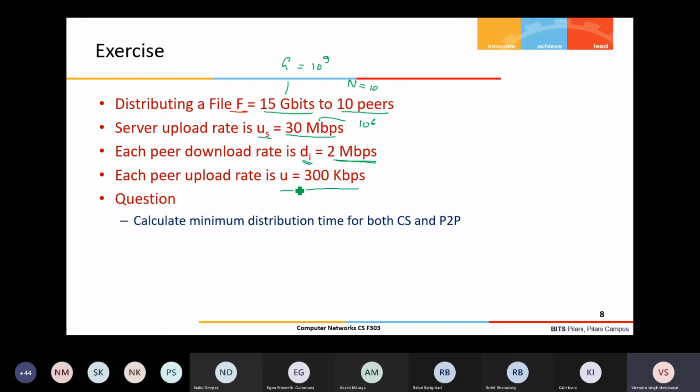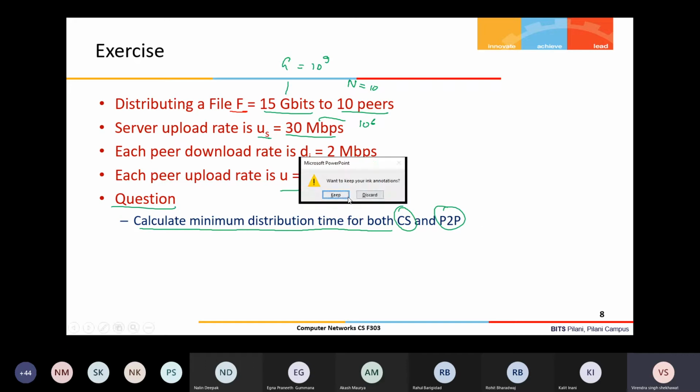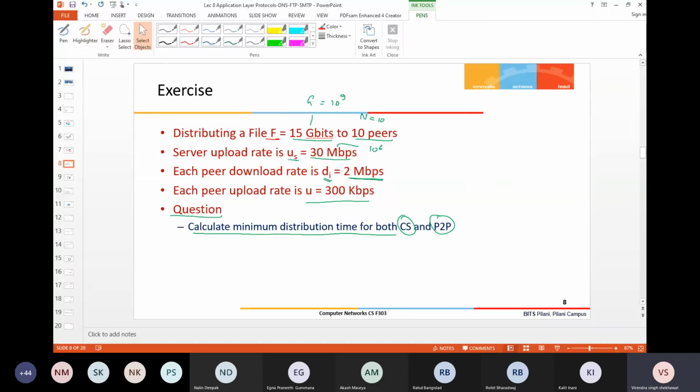So you actually have two types of bandwidth: one is upload bandwidth, the other is download bandwidth. If you check with any internet speed tool and run it for your connection, it provides two pieces of information, upload and download rate. Now you have to calculate the minimum distribution time for both client-server and peer-to-peer. So you can work it out. I will stop for 2-3 minutes and wait for your response.